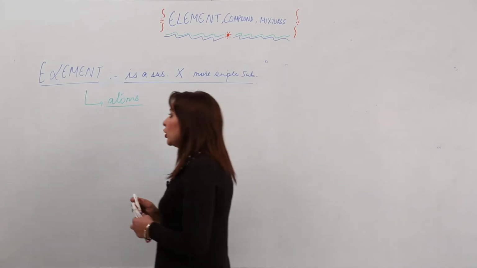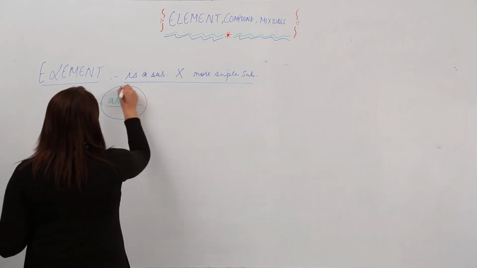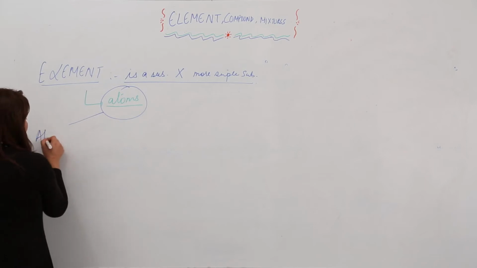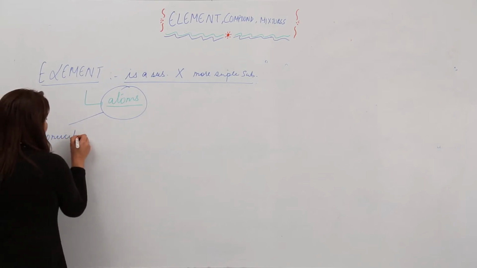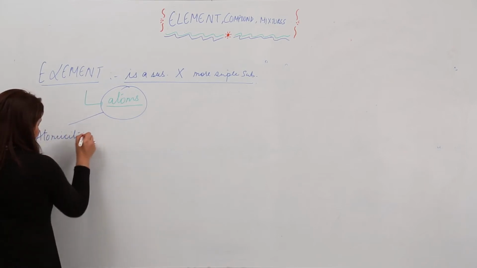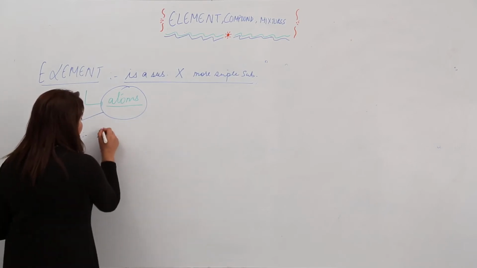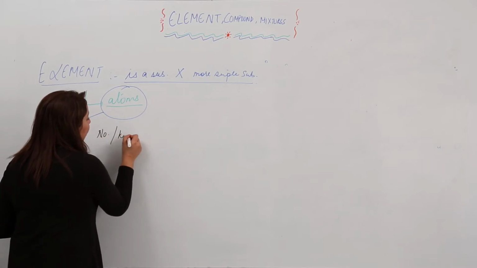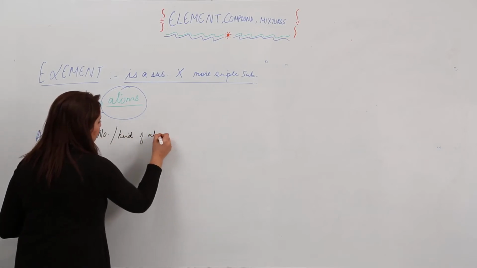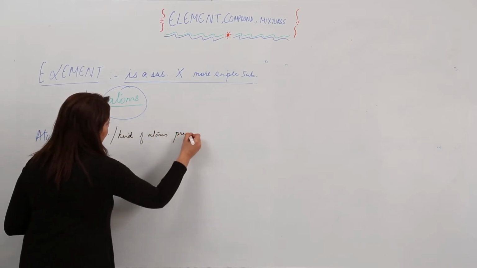Now the atom possesses the property of atomicity. What do we mean by atomicity? Atomicity means the number of atoms present.